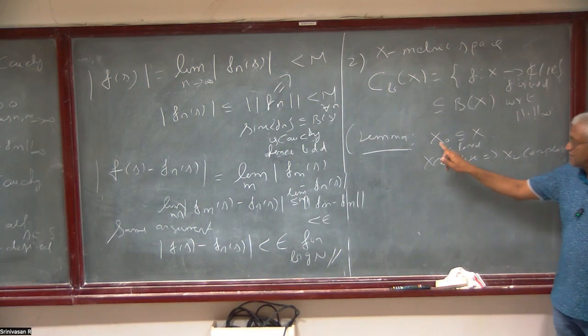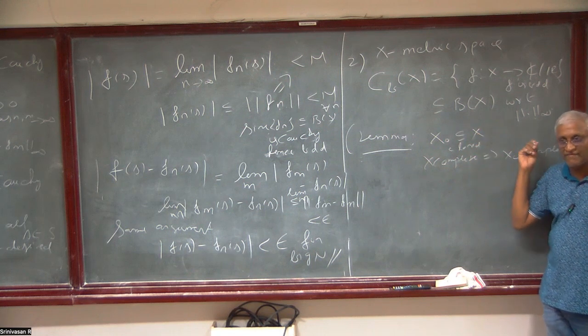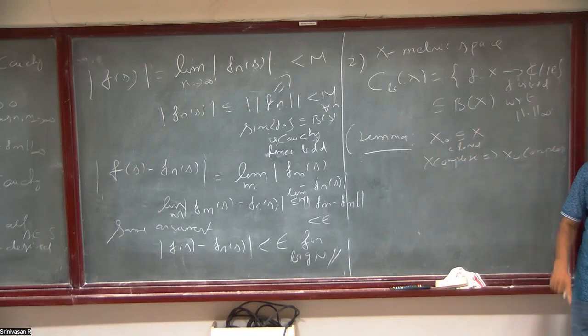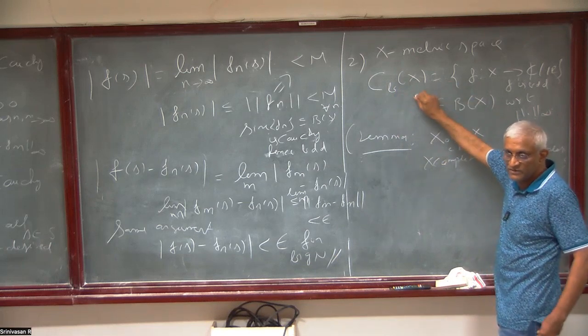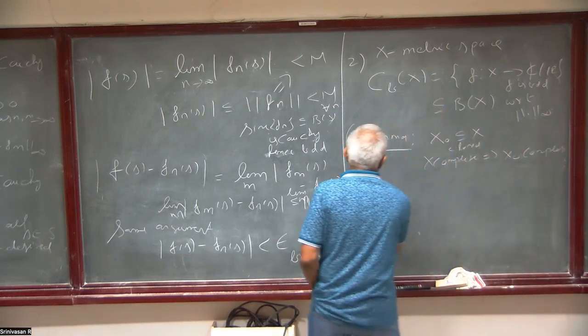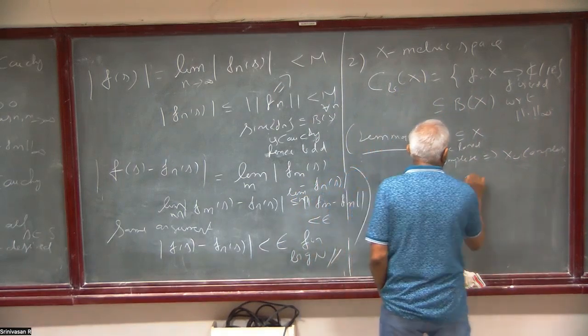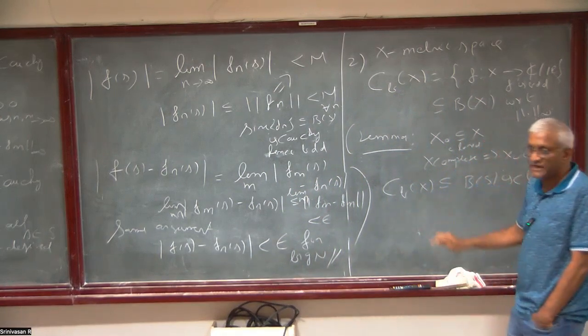If we have a Cauchy sequence here, that is a Cauchy sequence there, so that will have a limit there, but since it is closed, the limit has to be here. So a closed subspace of a complete metric space is complete. Now to prove that C_b(X) is complete, we only have to prove that it is closed. So C_b(X) contained in B(S) is closed. That's what we have to prove.